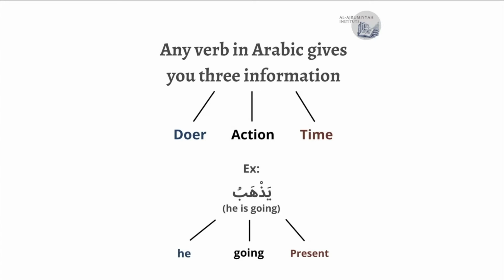Here are some examples. When I say يذهب, يذهب means he is going. So this verb, which is a fi'l mudari', a present slash future tense verb, is giving me three pieces of information. It's giving me a doer, which is he. It's giving me an action, which is going. That's the actual action, he is going. And it's also giving me the time, which is the present. So any verb in the Arabic language, like يذهب, gives me three pieces of information: the doer, the action, and the time.